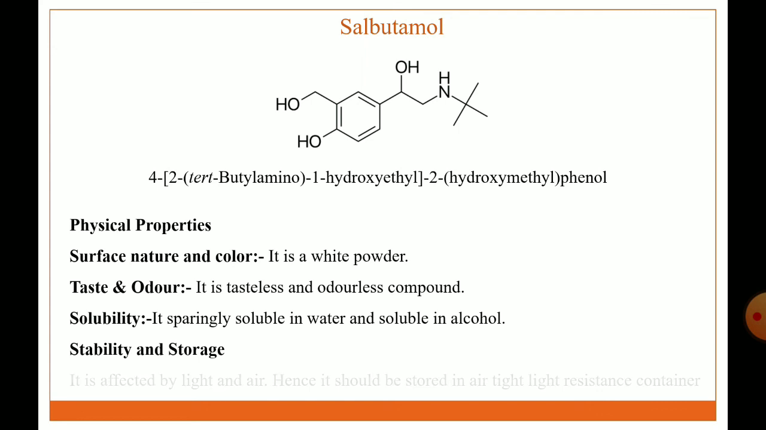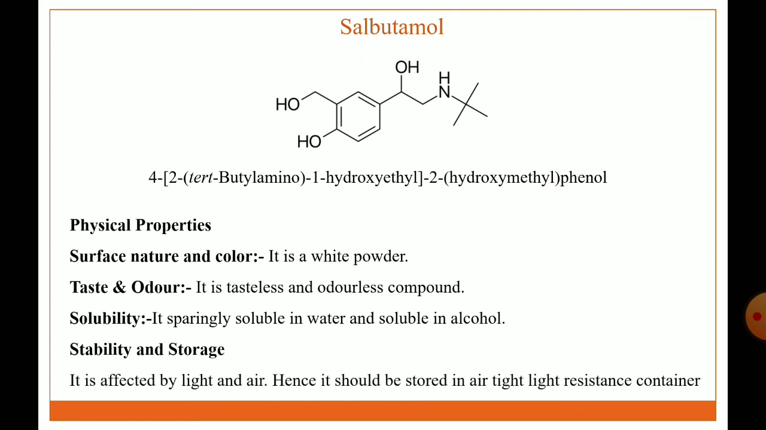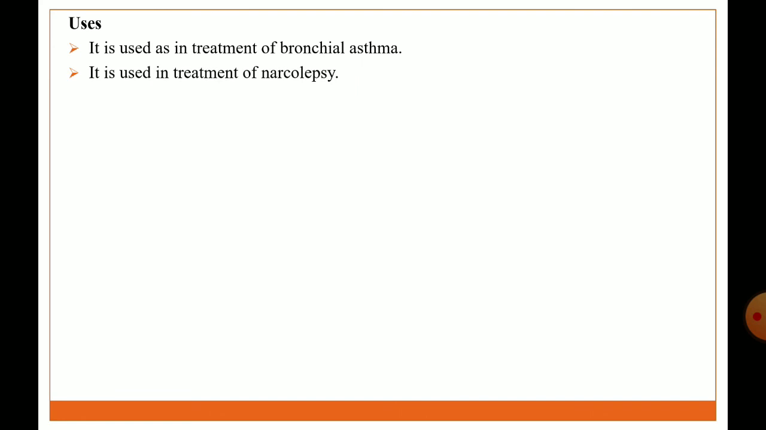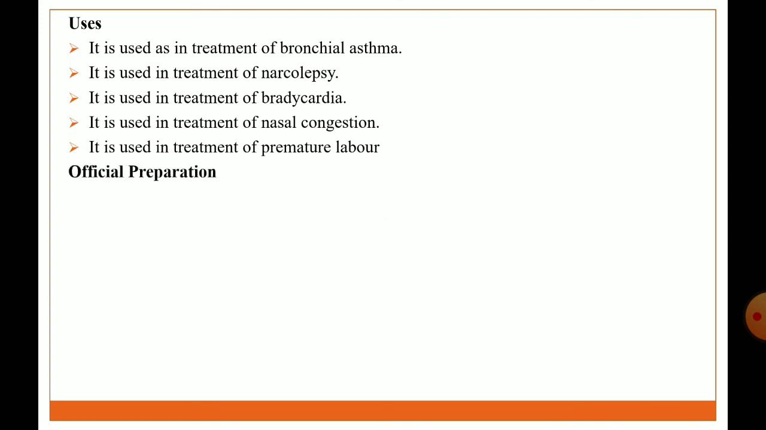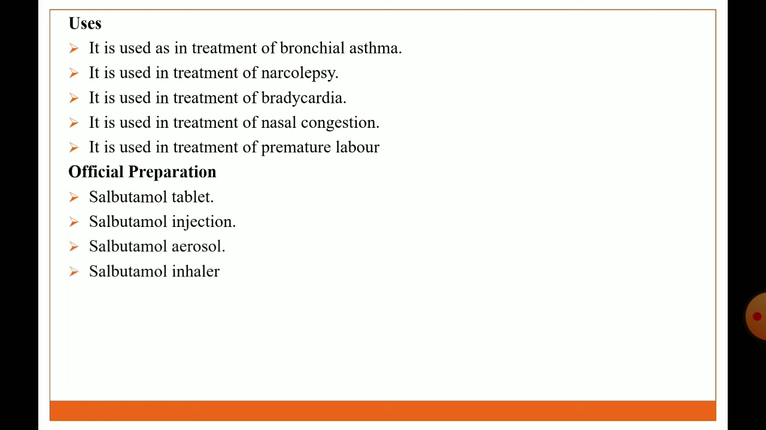Stability and storage condition: it is affected by light and air, hence it should be stored in an airtight light resistant container. Uses: it is used in treatment of bronchial asthma, narcolepsy, bradycardia, nasal congestion, and premature labor. Official preparations: salbutamol tablet, salbutamol injection, salbutamol aerosol, salbutamol inhaler.